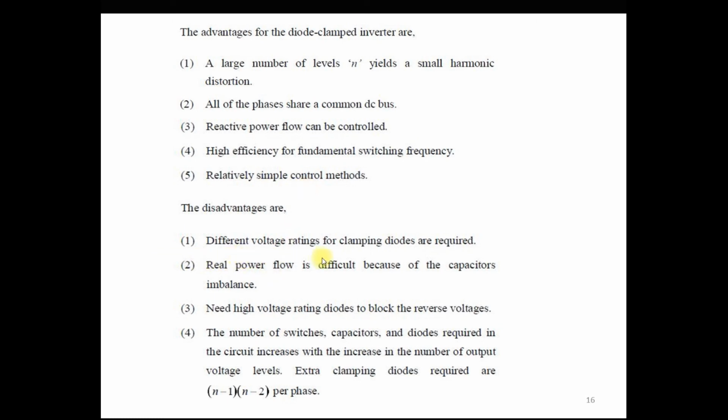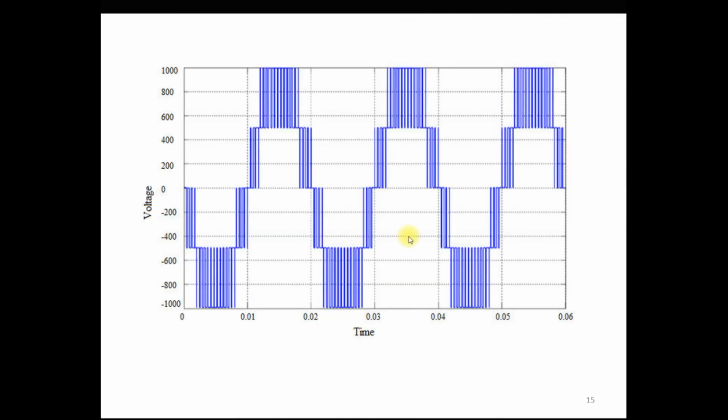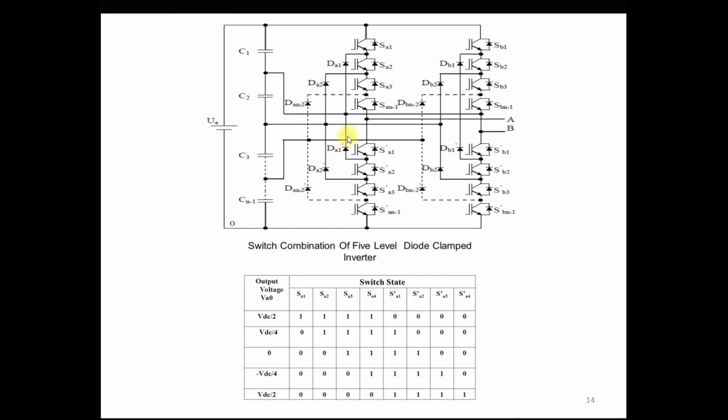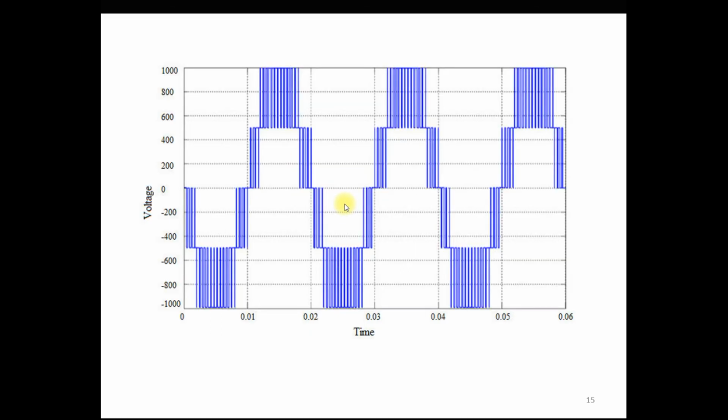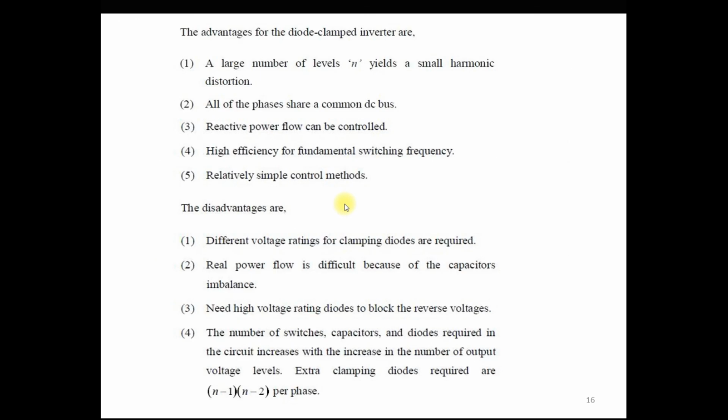Now the disadvantages. Different voltage ratings for clamping diodes are required. You can see that here we require these diodes, and all these diodes require different voltage ratings. This is one disadvantage of this multi-level inverter. Real power flow is difficult because of the capacitor imbalance, so you cannot flow real power in this type of multi-level inverter. There is also a need for high voltage rating diodes to block the reverse voltage. So this is another disadvantage.